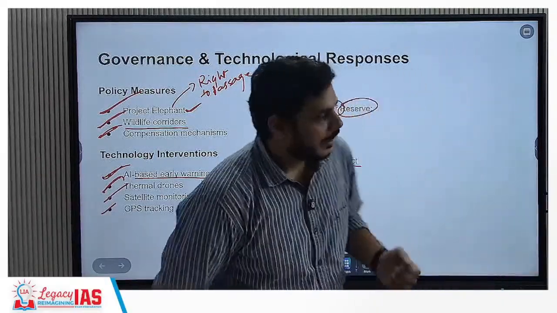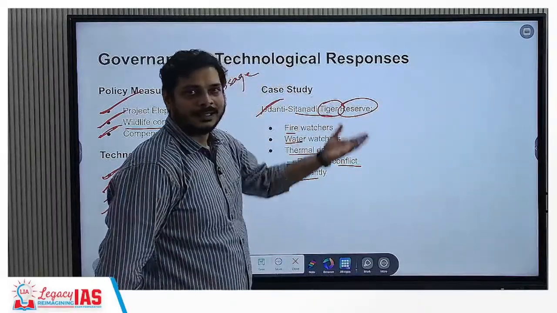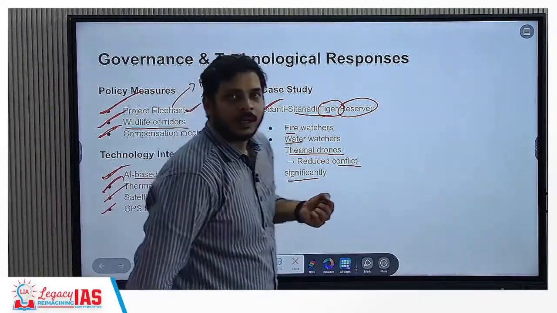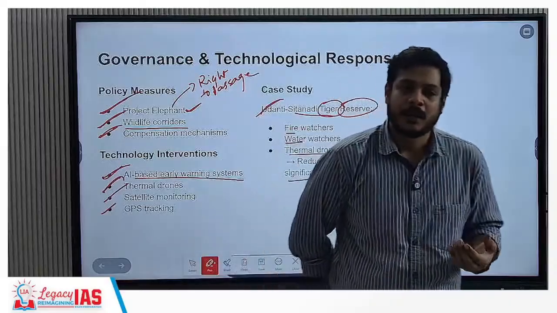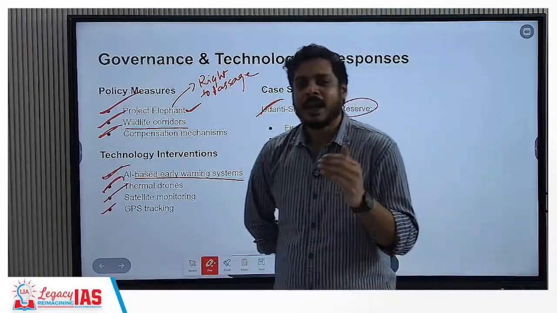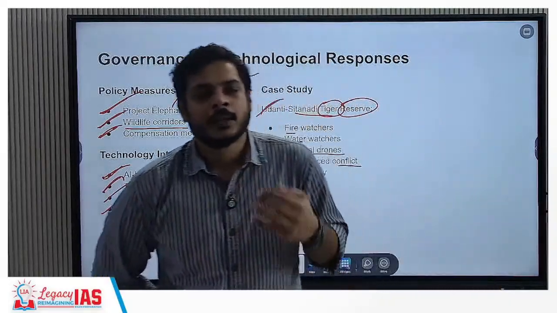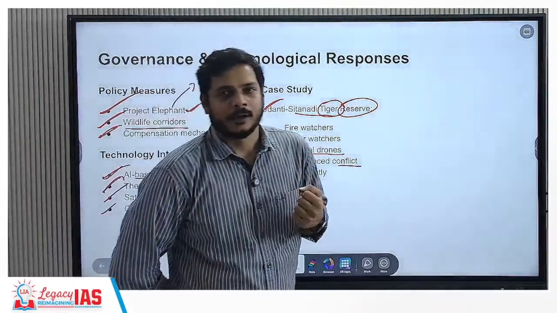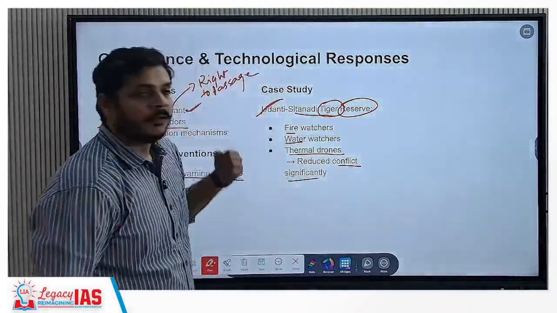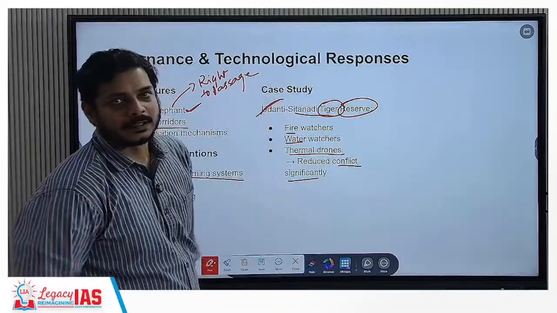When there has been drying up of water holes, they come and inform the forest department. These are necessary, and they help with human-wildlife conflict, and they have helped to reduce the conflict significantly in this tiger reserve.